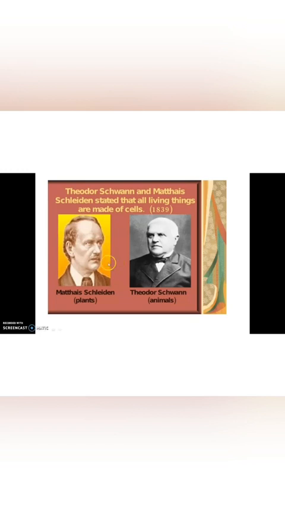And cell theory was coined by two important biologists, Schleiden and Schwann. Matthias Schleiden postulated that all plants are made up of cells, whereas Theodor Schwann explained that all animals are made up of cells. But in 1855, Rudolf Virchow modified and expanded the cell theory by suggesting that cells arise from pre-existing cells.